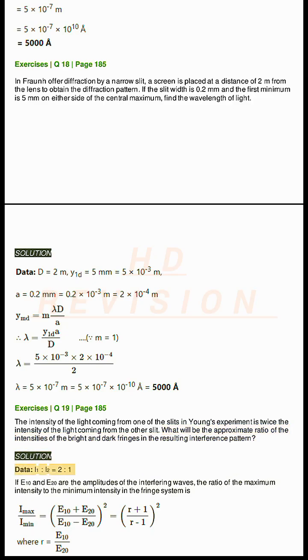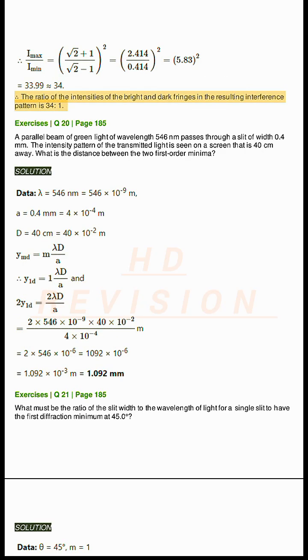Solution. Data: I1, I2 equals 2, 1. If E10 and E20 are the amplitudes of the interfering waves, the ratio of the maximum intensity to the minimum intensity in the fringe system is given by the expression. Therefore, the ratio of the intensities of the bright and dark fringes in the resulting interference pattern is 34 to 1.